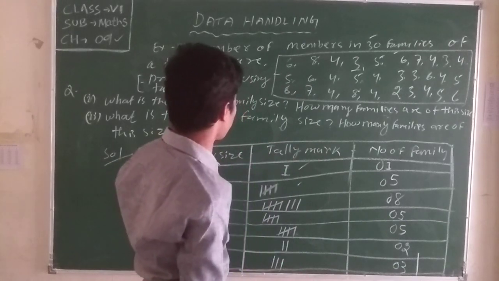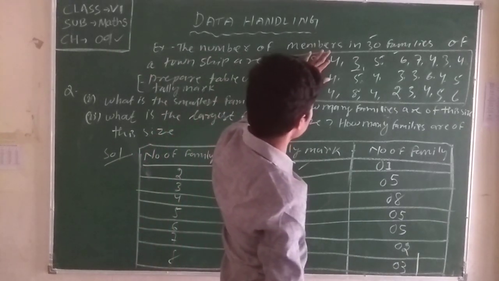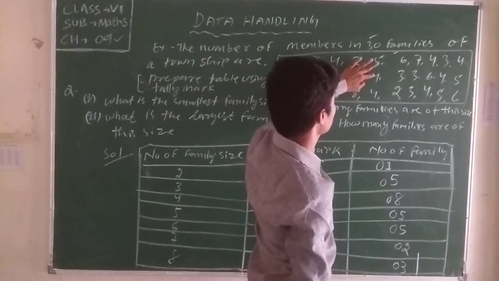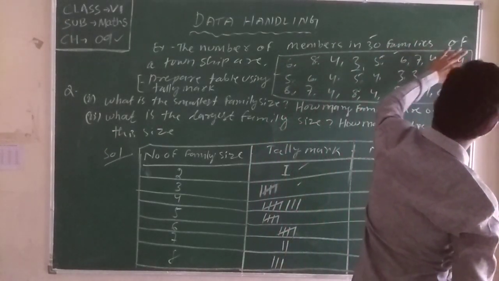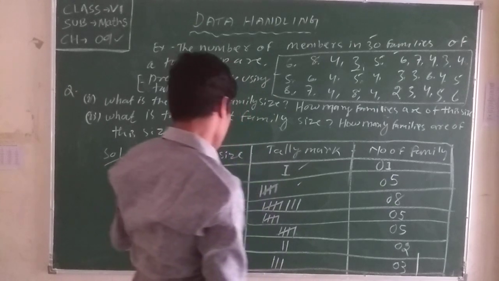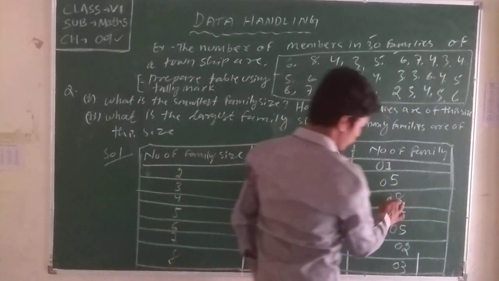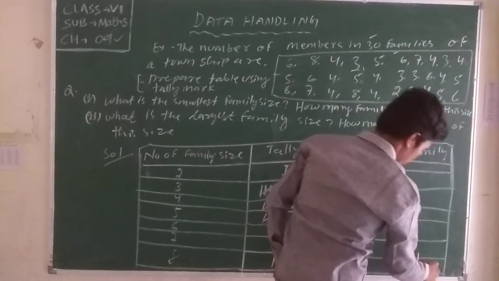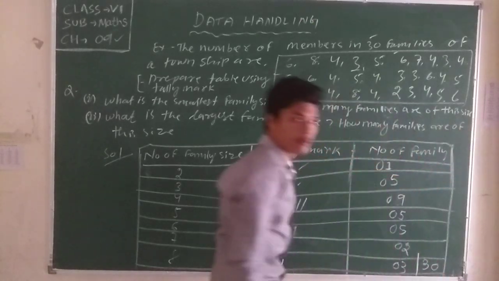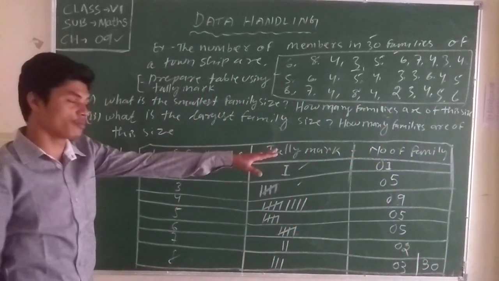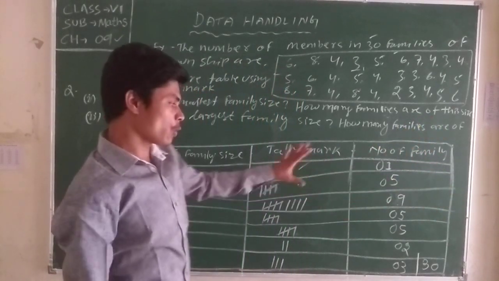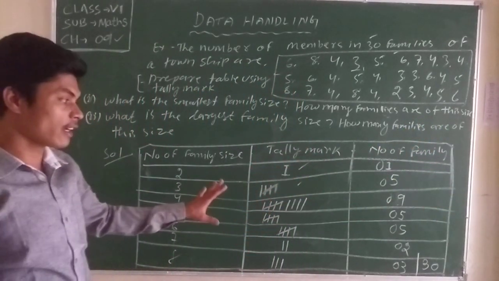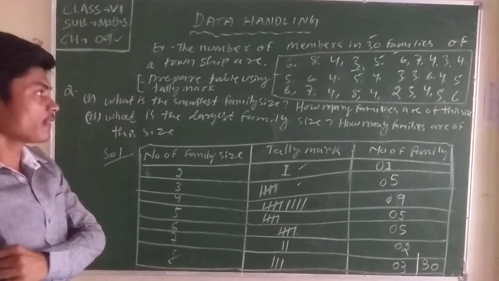Okay. Then again we count 4. 4 is 4: 1, 2, 3, 4, 5, 6, 7, 8, 9. We skipped which one? 4. That means it is 9. Then we write here 9. Then total 30 family members. When we skip any number, the sum is not 30. That means our data arrangement is correct. Clear about the data arrangements? Okay. Now we arrange